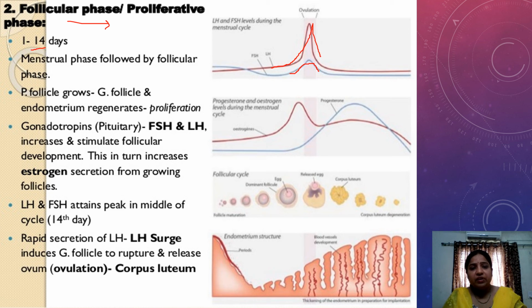At the time of ovulation, the FSH, LH and estrogen levels are increased. After that, the ovum is released outside and the Graafian follicle remains in the form of the corpus luteum.